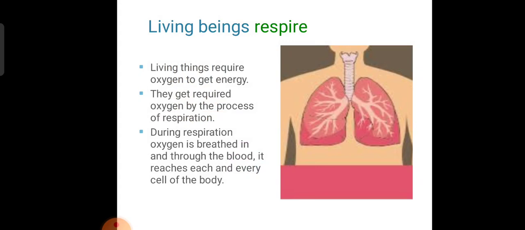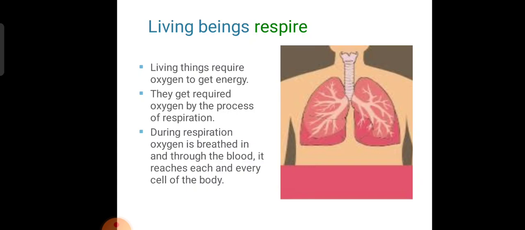They get the required oxygen by the process of respiration. During respiration, oxygen is breathed in and through the blood it reaches each and every cell of the body. Previously, in all other classes, you have learnt that during respiration living beings take in air, use the oxygen and give out carbon dioxide.